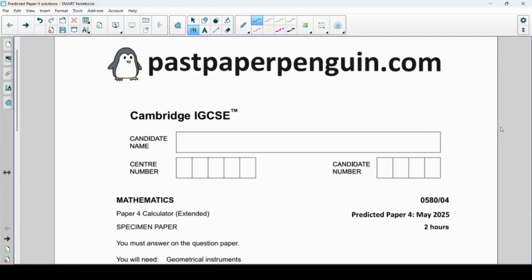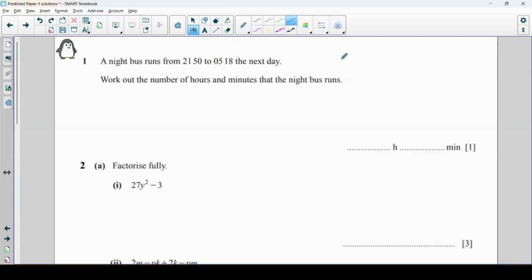These are the solutions to the predicted paper for the paper 4 in May 2025. This is just my best guess of what's likely to be on the paper, but obviously if you have time you should also try and revise some of the other topics as well. Either way, good luck with it. I hope you all get the grades that you want and that you deserve.